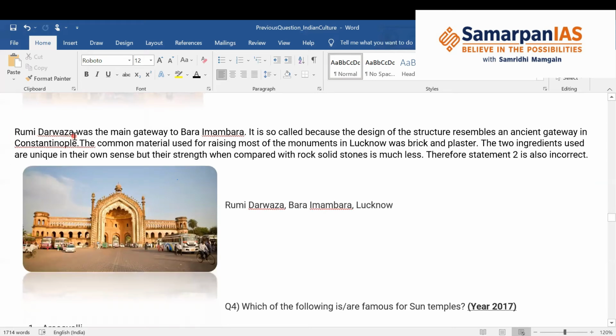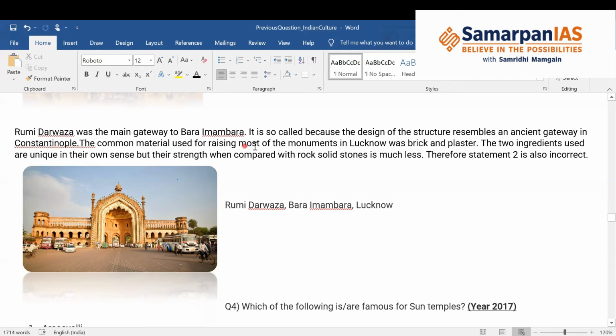Then the second statement says that in the Rumi Darwaza, red sandstone was used. This statement is incorrect. Rumi Darwaza is this structure, which is the gate of Bada Imambara. Rumi Darwaza was the main gateway to Bada Imambara in Lucknow. It is so called because the design of the structure resembles an ancient gate in Constantinople. Basically it resembles a gateway in Turkey.